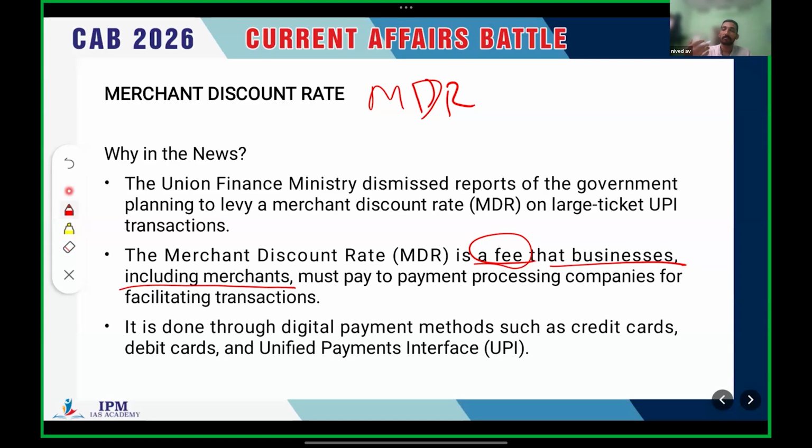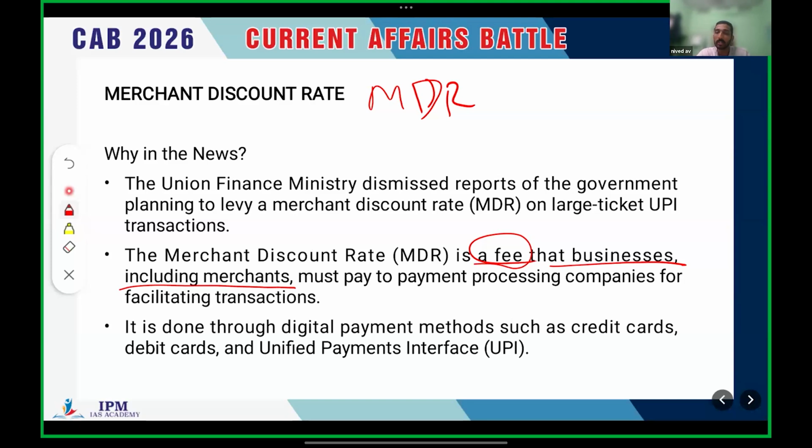Okay, whenever I am paying some food vendors, etc., through UPI, the merchant has to pay a small amount as a fee. Why does he have to pay the fee? The transaction is happening there, so the bank and the intermediaries, for example PhonePe, are providing some kind of service.